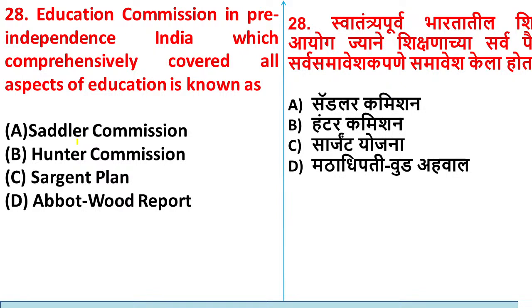Question number 28. Education Commission in pre-independence India, which comprehensively covered all aspects of education, is known as: option A, Sadler Commission; option B, Hunter Commission; option C, Sargent Plan; option D, Abbott Wood Report. Yes, the commission which was there on education before independence.